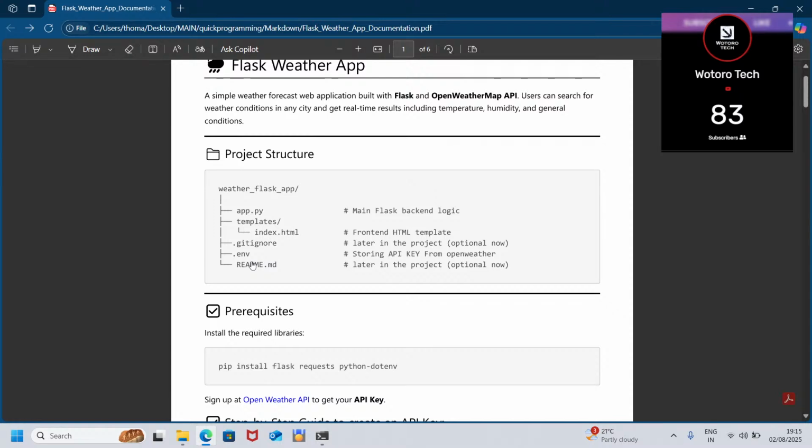Then we have the readme file, where we are going to document our project. For now it's still optional, just like the .gitignore. We shall come to that. So that is just the project structure.